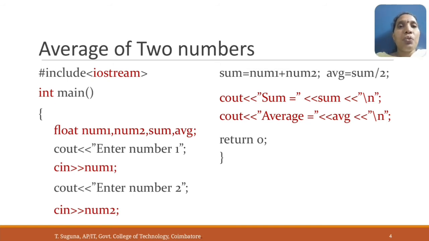return 0 is used for the int main function. Then finally close the program. This will display the sum and average of the two numbers entered by the user.